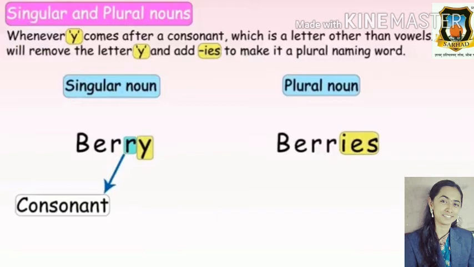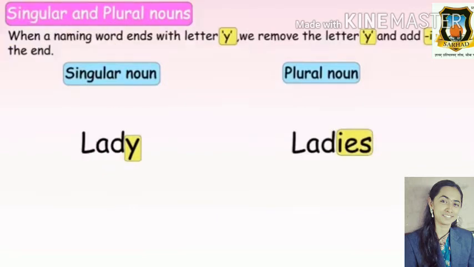So it will become berries. Whenever the word ends with alphabet y and before y if there is consonant, we will remove the y and we will add ies to the plural naming word. So berry will become plural noun berries. Here is another example.